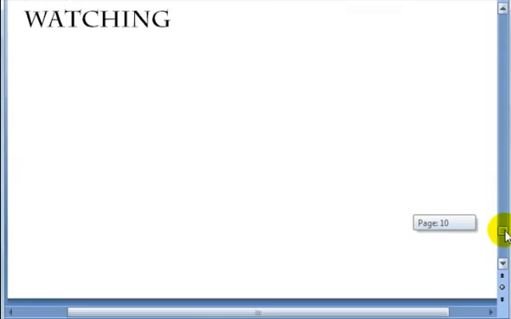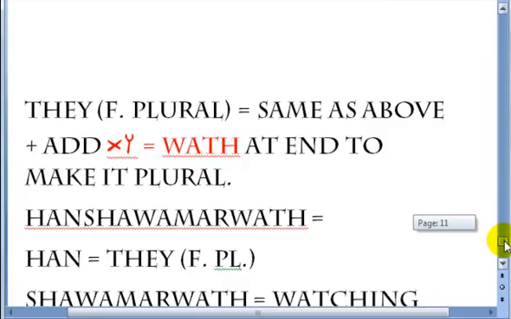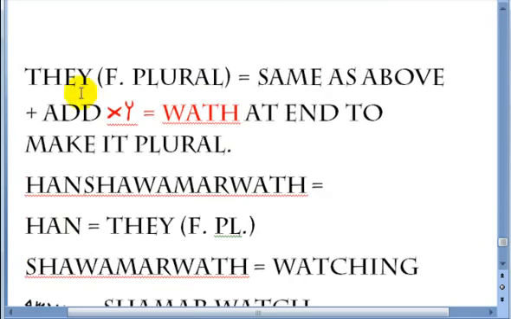Now remember, the male had the ma at the end. So here it says they, female plural. It's the same as above. You brothers got it by now. The wa between the first and the second letter, and you add a wath at the end to make it plural, but to make it plural in a feminine sense. That's why you have that. So they watching, female plural, is hun shawamarwath.